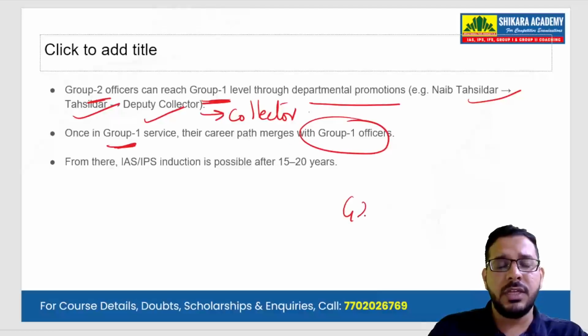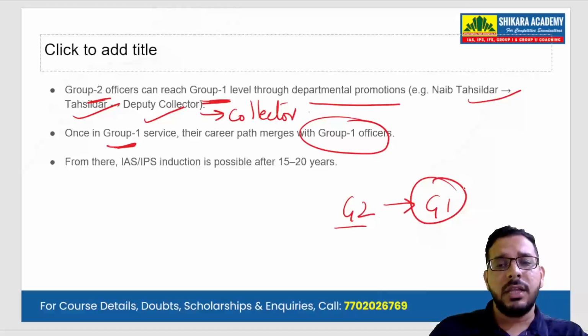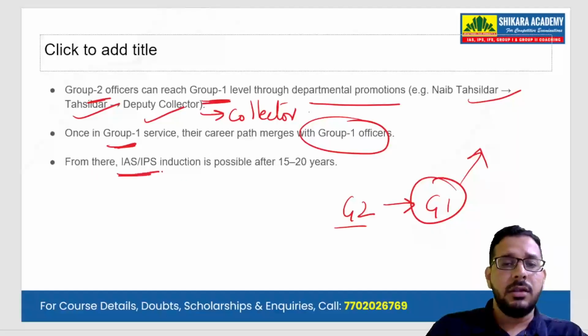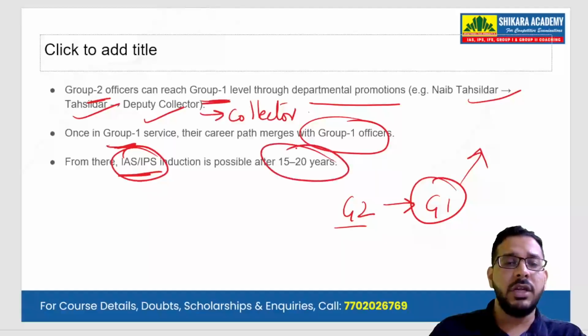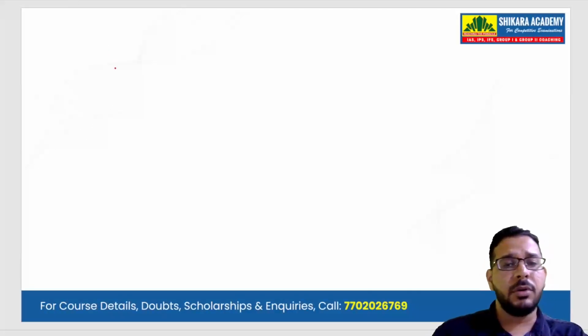So when he reaches the Group 1 level, the career path will be similar to the Group 1 officers based on his retirement age. From there, they can also reach IAS, IPS after 15 to 20 years of service. So this is the reason Group 1 and Group 2 examinations are extremely important, because through these examinations, very prestigious posts are given to the aspirants.